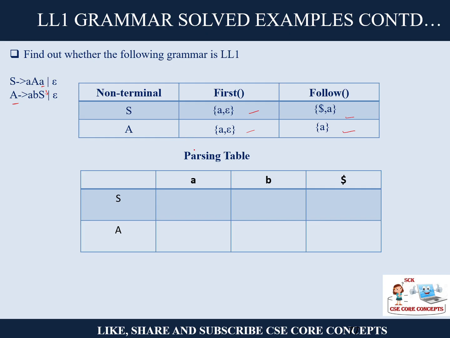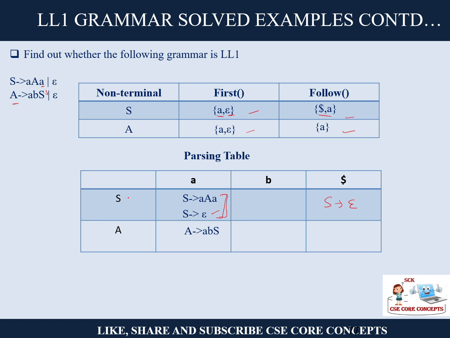For A, we have first of A, so this rule is applied. Now for S, we have an epsilon, so we have to use the follow set. For dollar, we can write down S to epsilon, and also for A. So there is an ambiguity. This is a difficult phase.